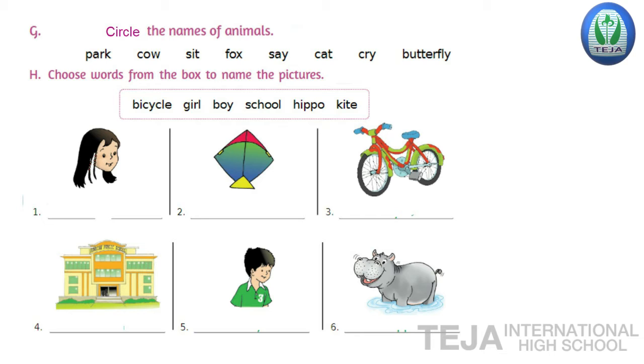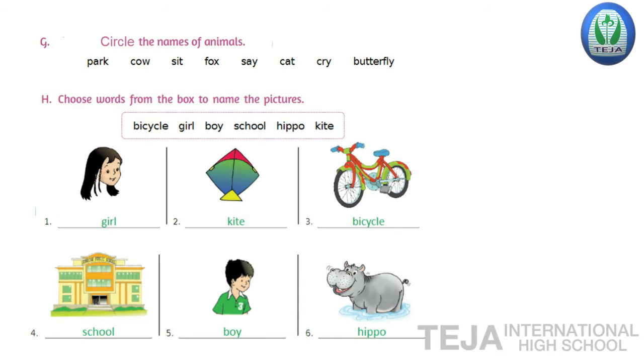Third picture is bicycle. Next, fourth picture, school. Next, fifth picture is boy. And the last, sixth picture is a picture of an animal. Come on, guess what is the animal? Which animal is there? It's hippo.